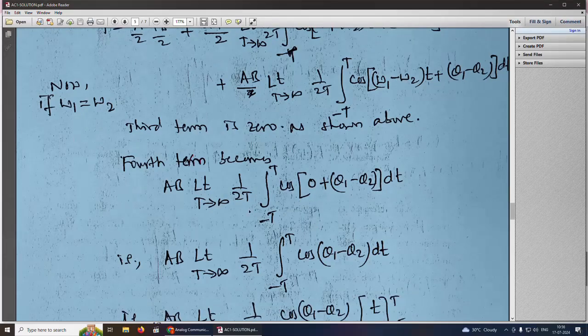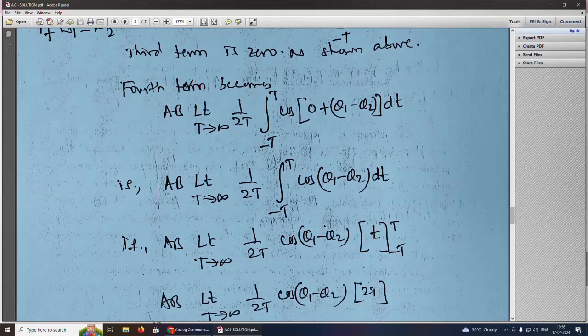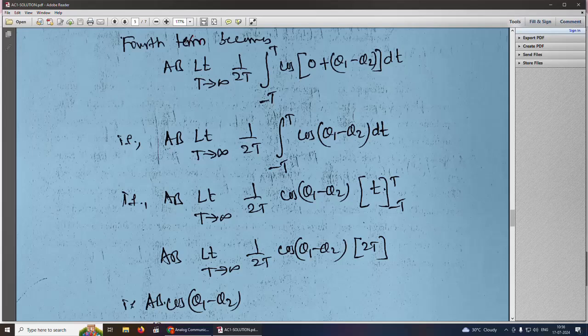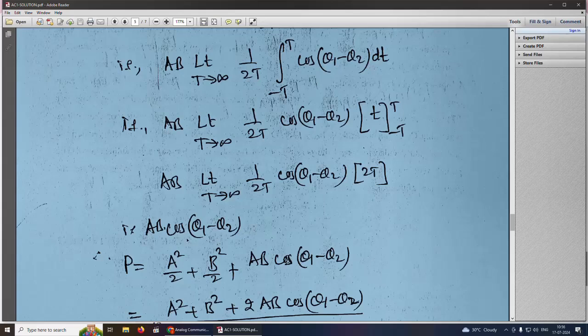So therefore what we get here is AB, limit t tends to infinity, 1 by 2t, integration minus t to t, cos theta 1 minus theta 2 with respect to t. If you integrate this, this becomes t, and if you substitute t and minus t, we will get AB cos theta 1 minus theta 2.